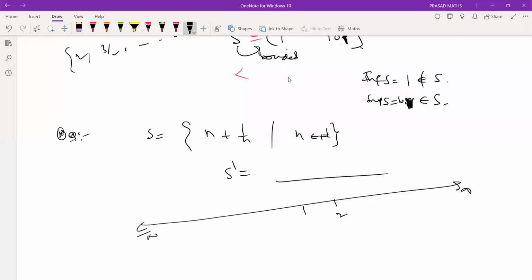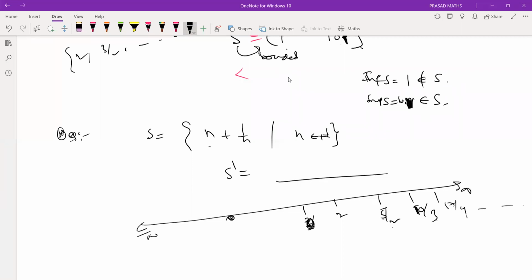What is my second point? 2 + 1/2 means 5/2. 5/2 is to the right side of 2. What is next? 3 + 1/3 is 10/3. So 15 is always less than 20. So right side. Next, 4 + 1/4 is 17/4. Yeah, what do you observe?